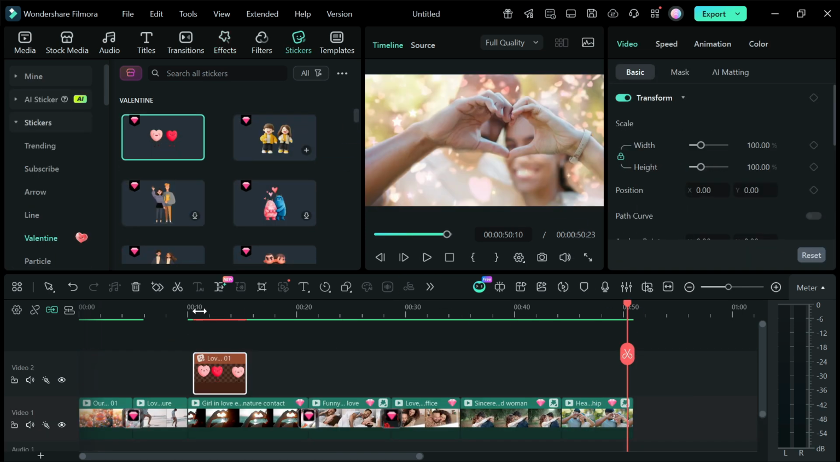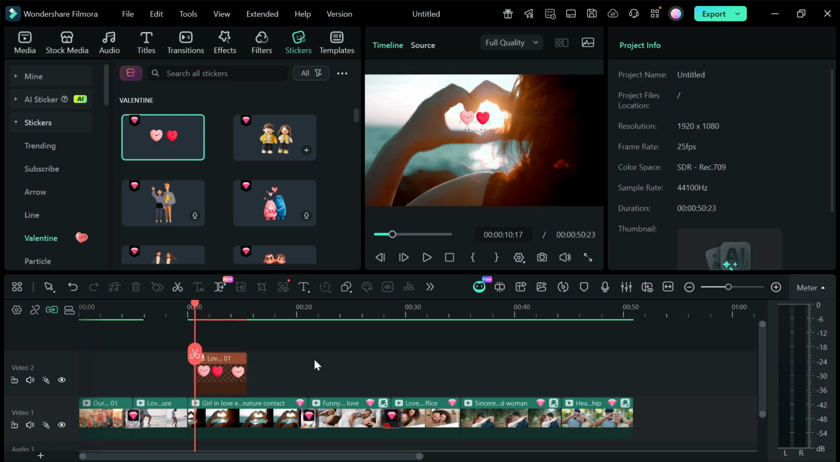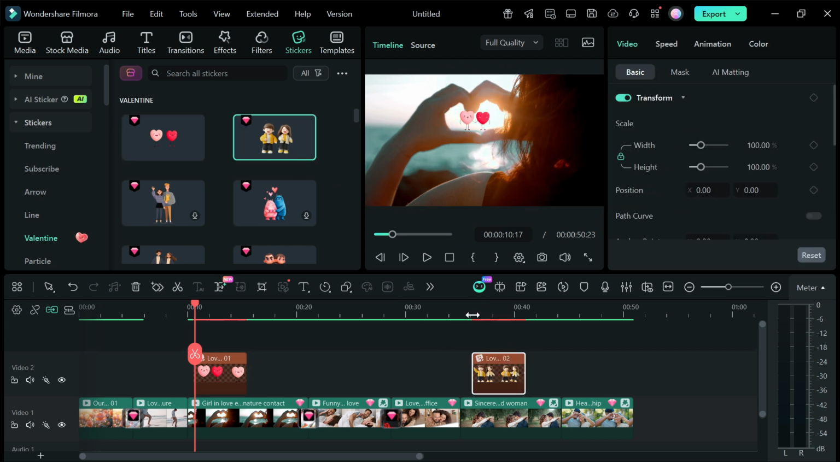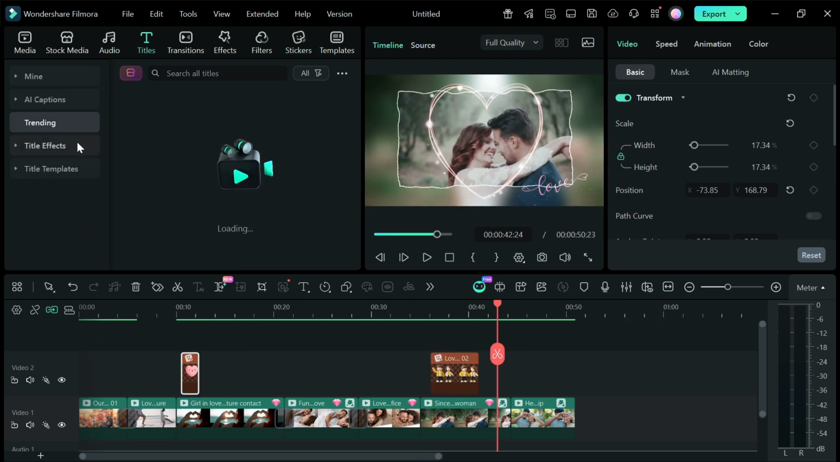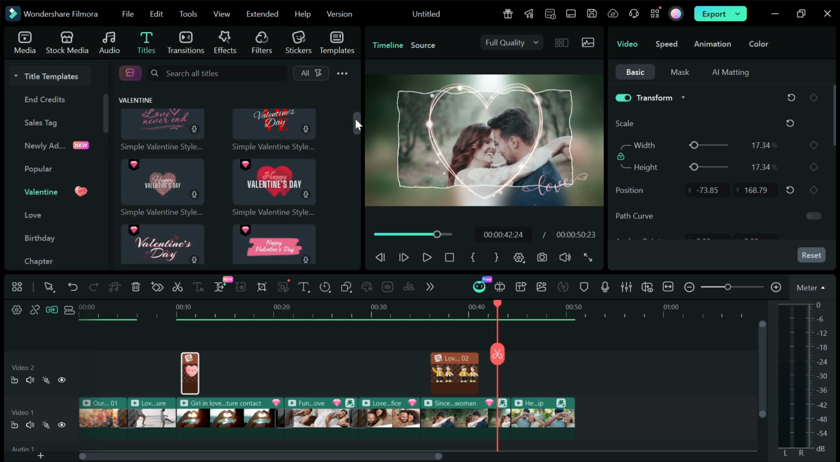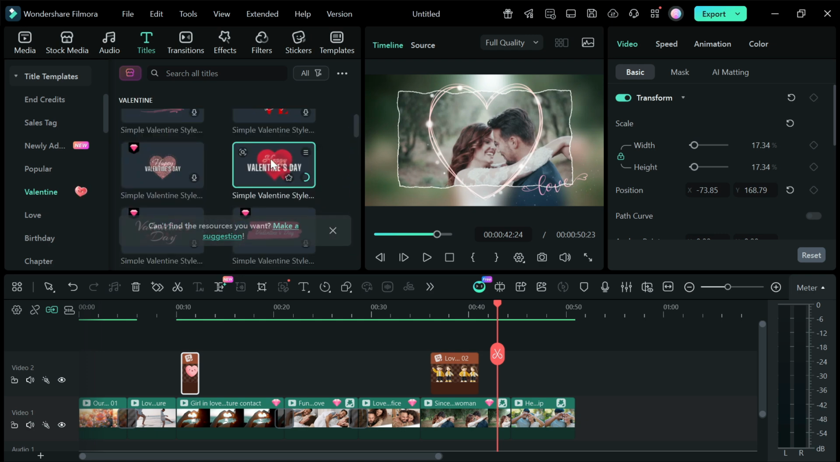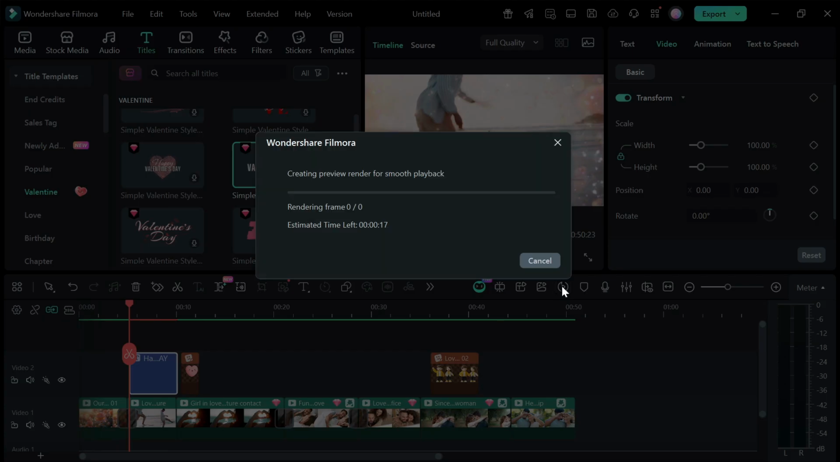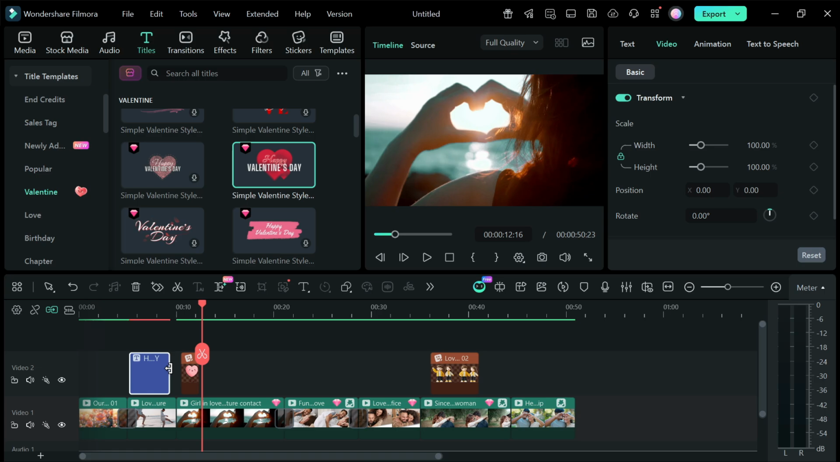You can also place animated heart stickers or love elements on specific moments. Resize them, reposition them, and adjust opacity so they complement the video instead of overpowering it. To make your Valentine's video more expressive, add text to share a message. This could be something simple like Happy Valentine's Day or a short love quote. Choose a soft, romantic font and place the text where it's easy to read without blocking important visuals.